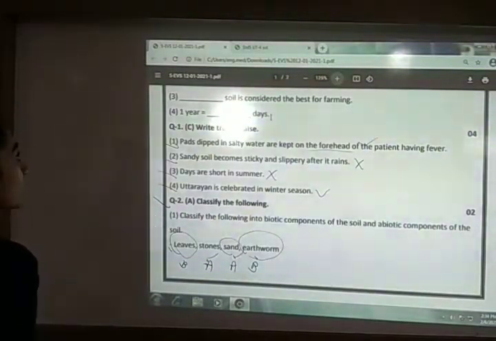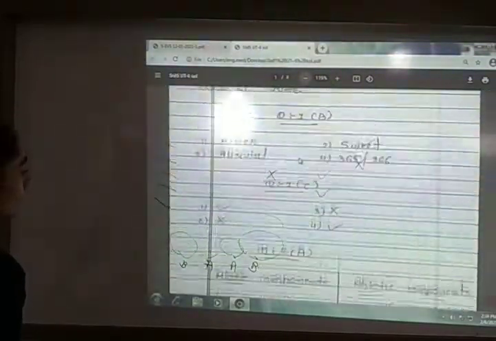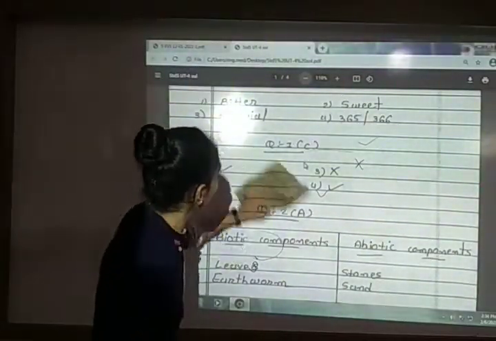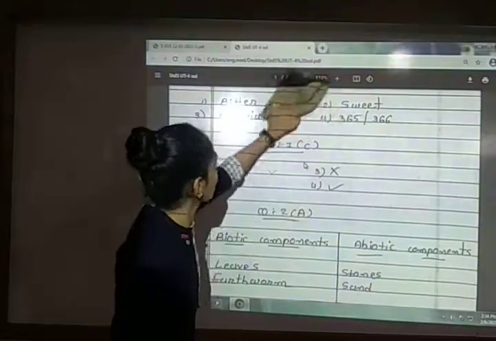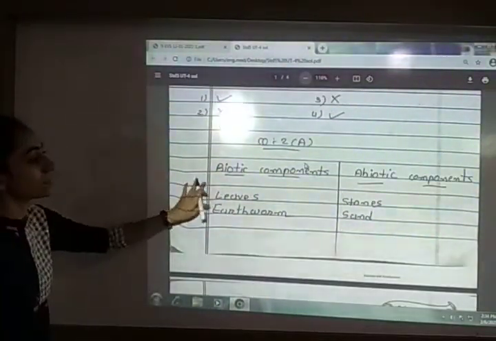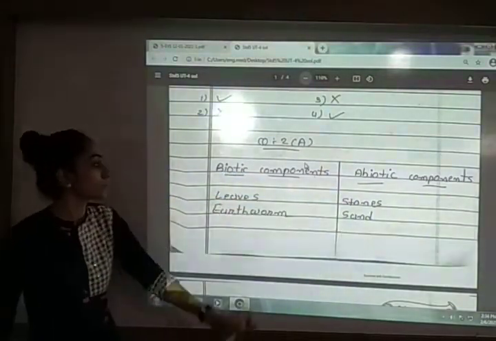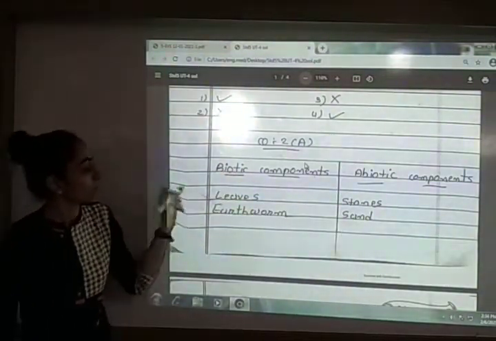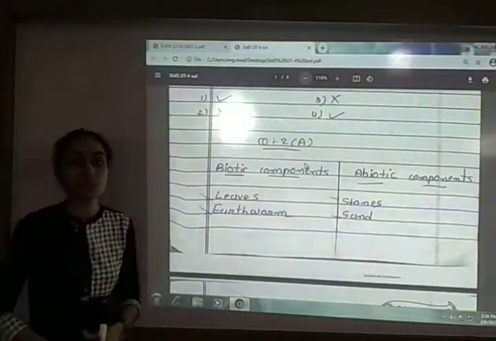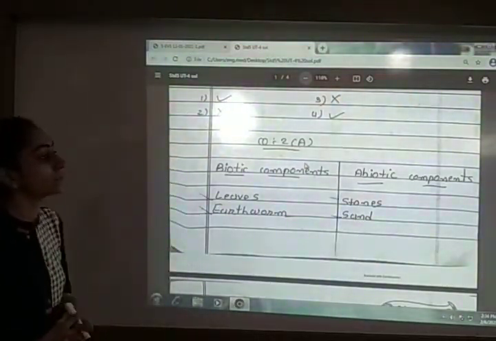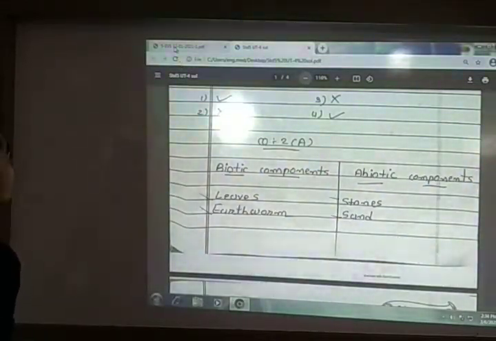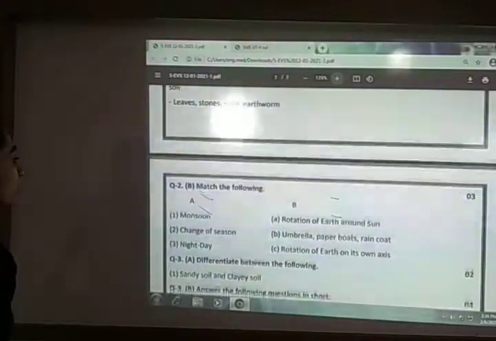Let me see how to write this classification. Here the answer for true false is given to you, and after that the answers for the classification are given to you. Two columns: biotic components and abiotic components of the soil. In biotic components your answer is leaves and earthworm. In abiotic components your answer is stones and sand. So this is the answer for your classification. Next question number, let me see, 2b.